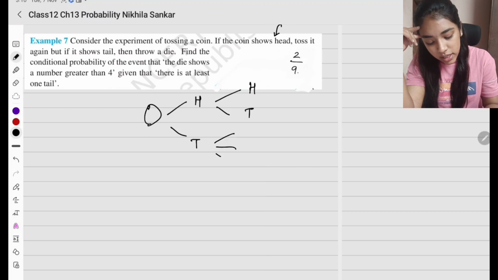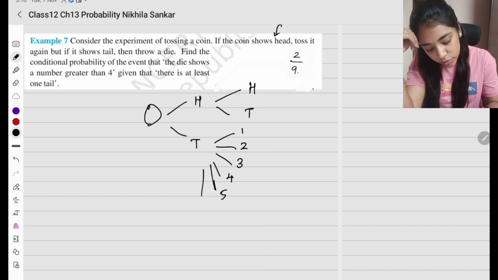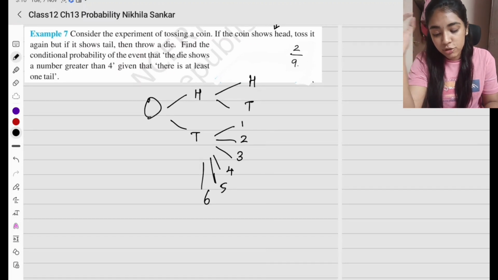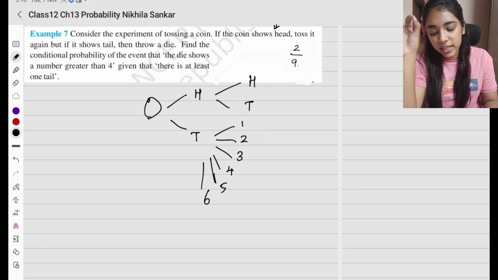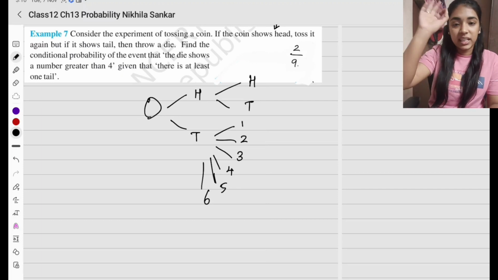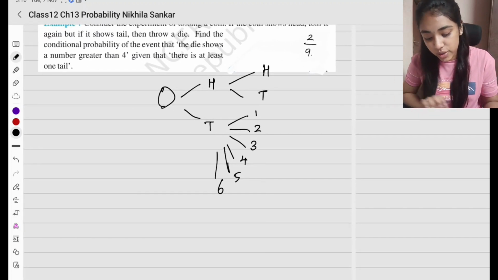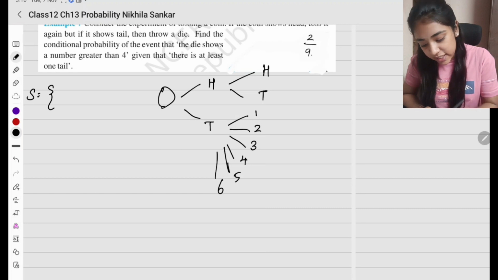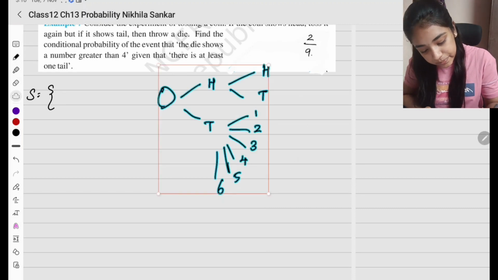But tail vandaduna, I have to throw a die. So I have to throw a die which gives me 1 2 3 4 5 6. Okay, find the conditional probability of the event that the die shows a number greater than 4 given that there is at least one tail. Okay, இப்போ நான் இதை வந்து நீட்டா represent பண்ணி எழுத போறேன். So what am I going to have? So my sample space is going to look something like this. I'll just move this aside.